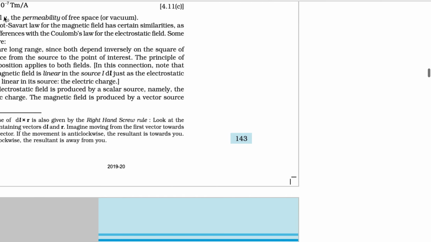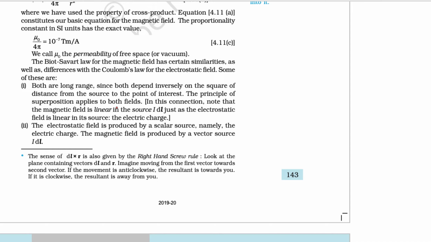We are starting this discussion from here. Open your NCERT book and start understanding this comparison between electric and magnetic field. A very interesting comparison has been discussed by NCERT over here.